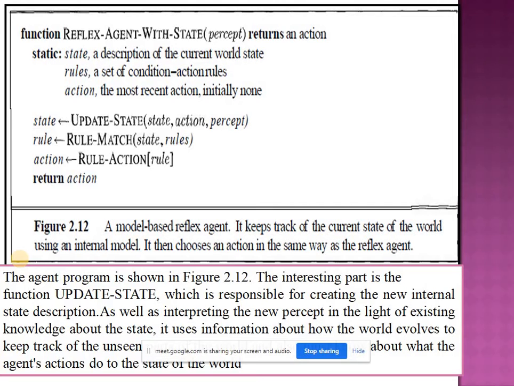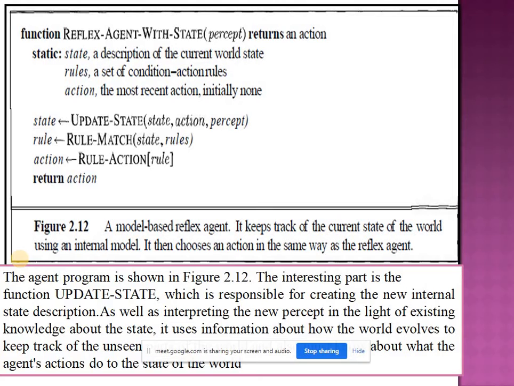But model-based works in a partially observable environment. Suppose, for example, we consider chess. We can observe the full chessboard. Okay, we know what is where. Then this is fully observable. Through a simple reflex agent, we can play this chess.